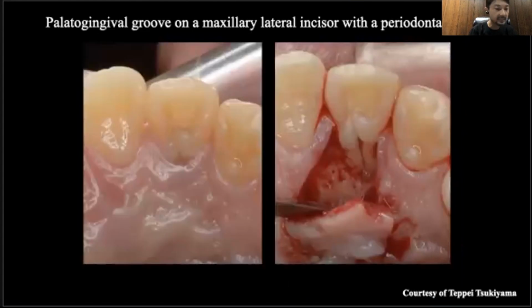actually this picture is not the same case, but they are the same palato-gingival grooves. They are developmental anomalies of the maxillary incisor teeth. Kramer reported that 0.5% of teeth examined had a palato-gingival groove extending to the root apex, thus contributing to an endodontic pathologic condition, like the case I showed you.